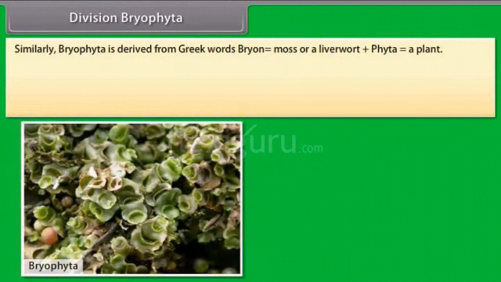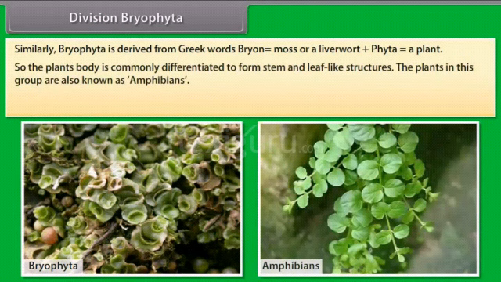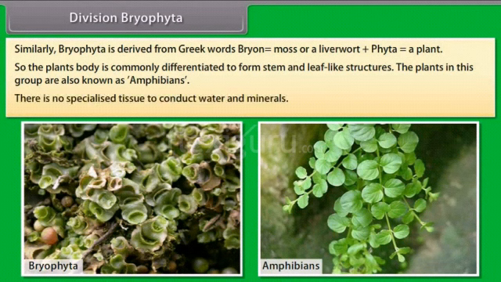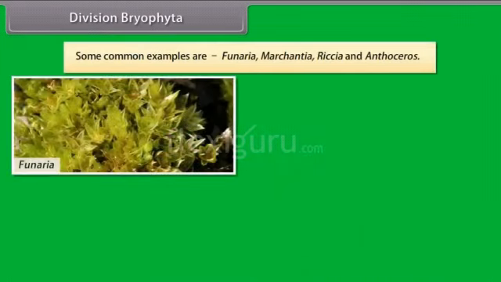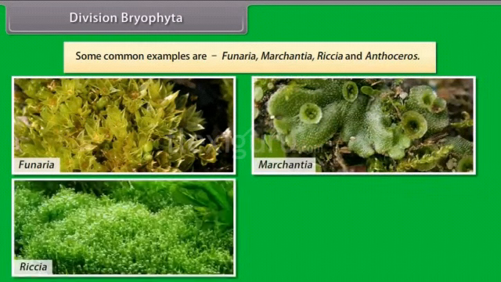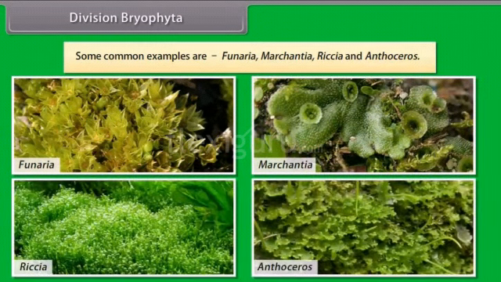Similarly, Bryophyta is derived from the Greek words bryon, which means moss or a liverwort, plus phyta, which means a plant. So the plant's body is commonly differentiated to form stem and leaf-like structures. The plants in this group are also known as amphibians. There is no specialized tissue to conduct water and minerals. Some common examples are Funaria, Marchantia, Riccia and Anthoceros.